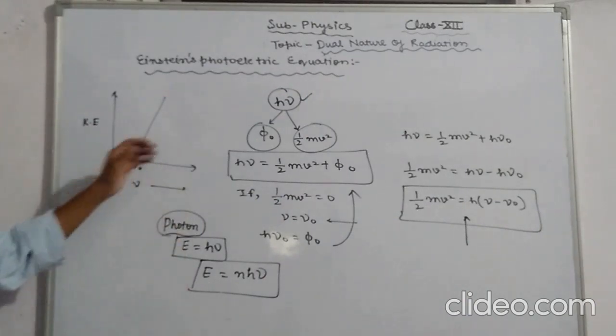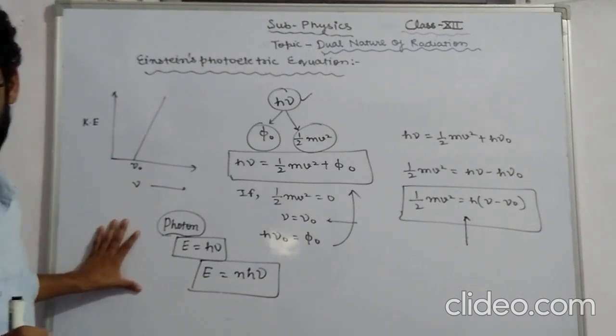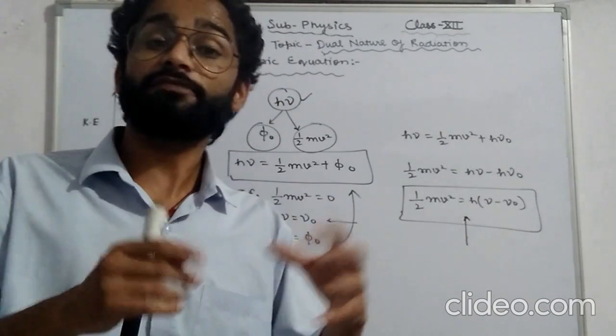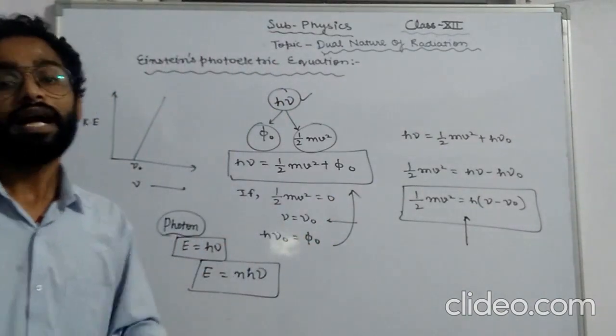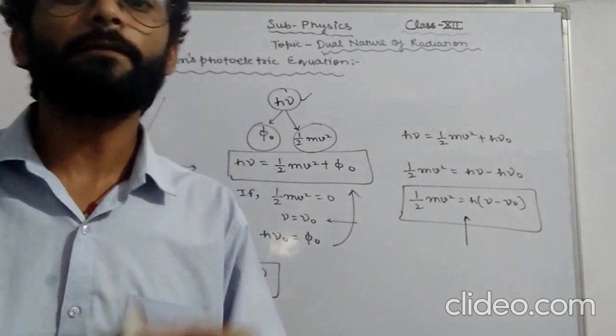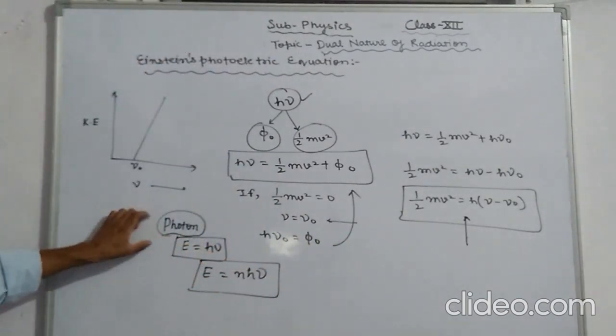I suppose you have got all these points. And what are the properties of a photon? Let me discuss them. A photon travels with the speed of light in vacuum. The other property of a photon is that the rest mass of a photon is always 0. Remember all these properties of photons.